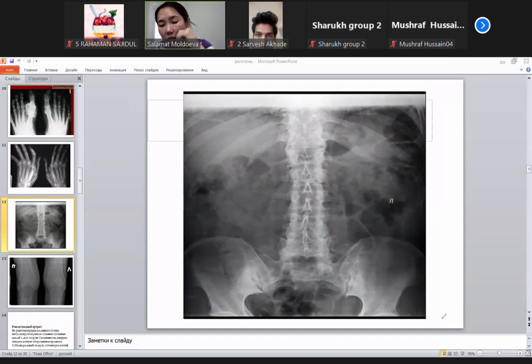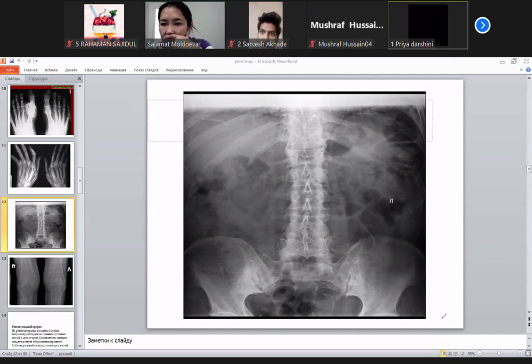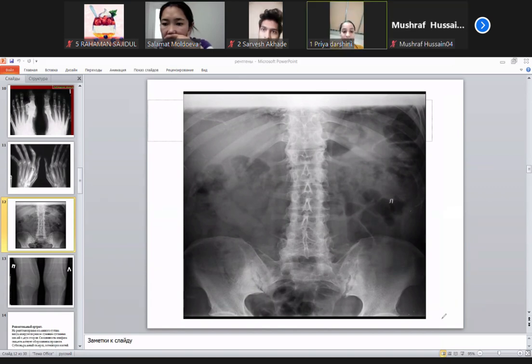Students, please, who wants to tell, except this change, what you found, what you noticed in this X-ray? If you have options, please. Priya Darshini, first group, please. Yes, ma'am. Ma'am, there is formation of syndesmophytes. Yeah, syndesmophytes are the reason for bamboo spine, but except this, what did you find?